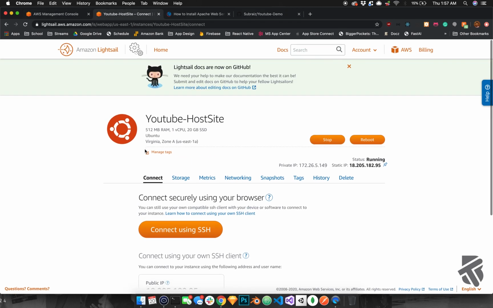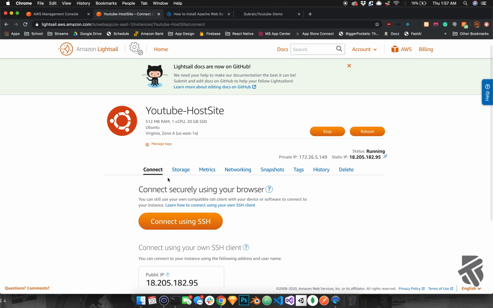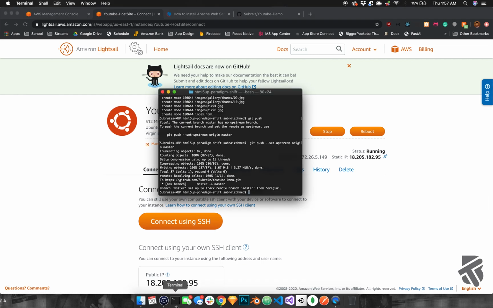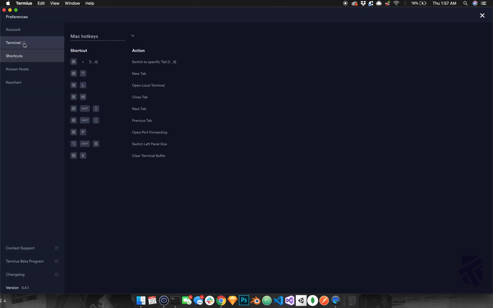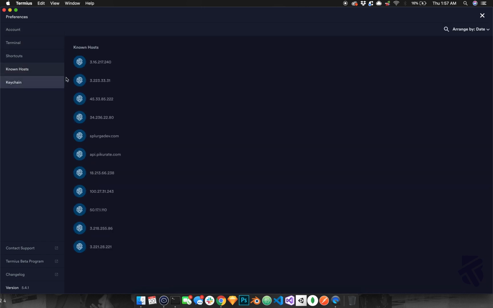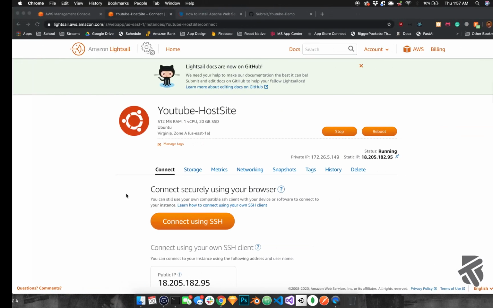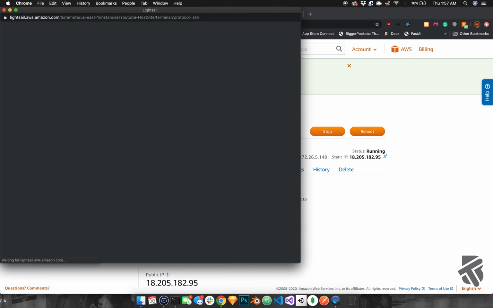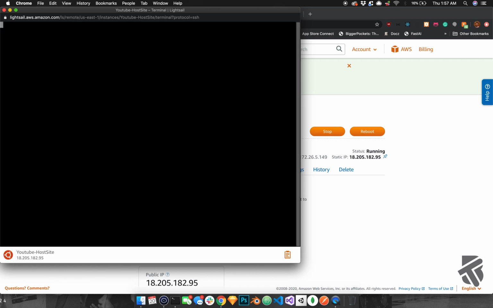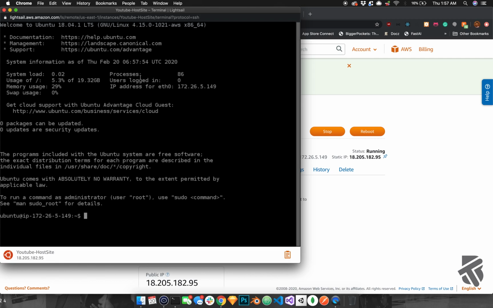So there's a bunch of ways you can actually get into the server. You could use SSH from your terminal. I use this app called Termius. It's pretty nice. It lets you save a lot of your hosts and just log right into them. But I'll just do it straight from the AWS website, since it's probably easier for everyone following along. Just press connect using SSH, and you are in your server right here.